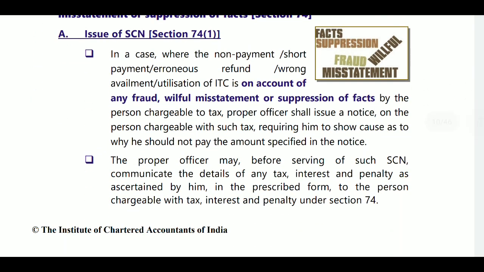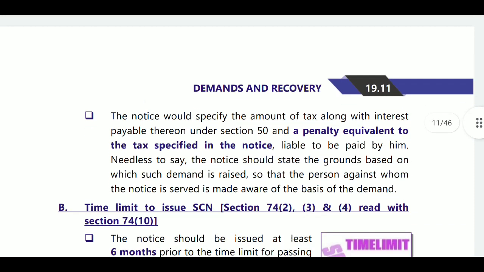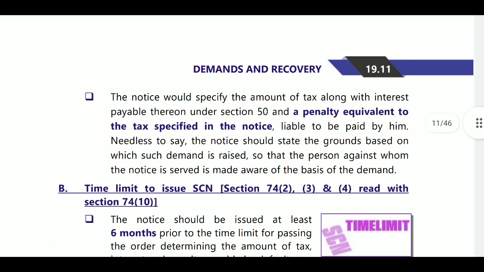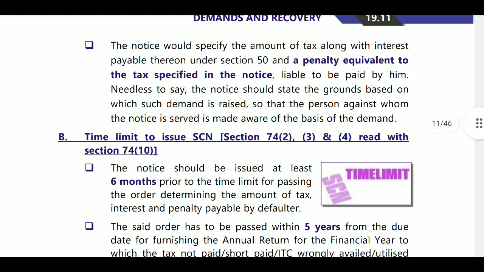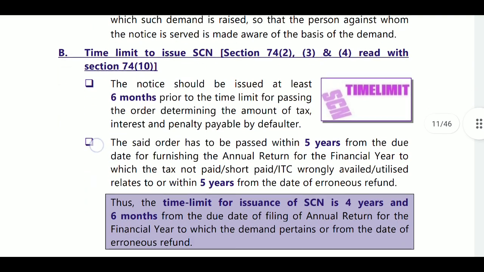This is the case of non-payment or short payment, erroneously refund or wrongly availment or utilization of ITC on account of any fraud, collusion, willful misstatement, suppression of fact, or any contravention with the intention to avoid tax. Then here the proper officer, same as above, will issue show cause notice. But if you are paying any amount,